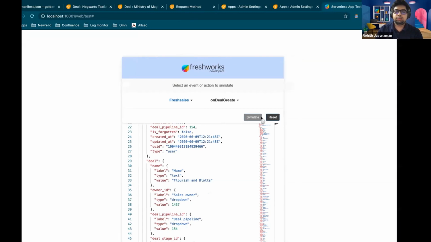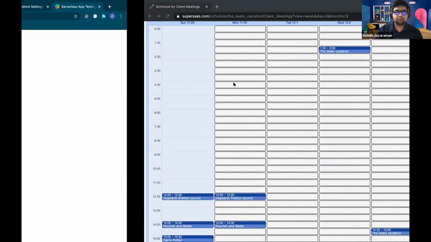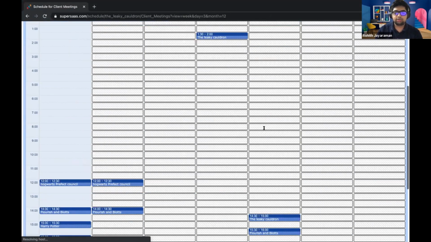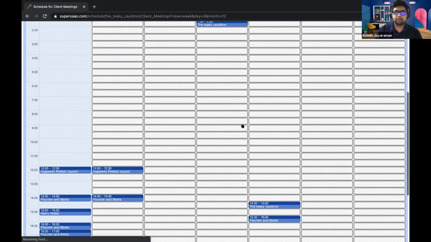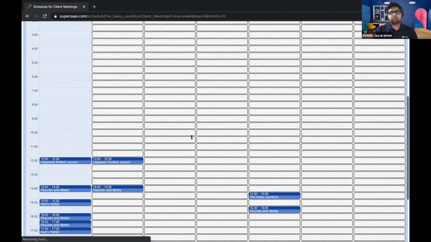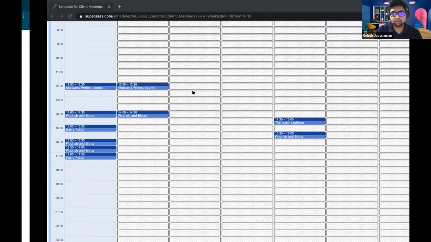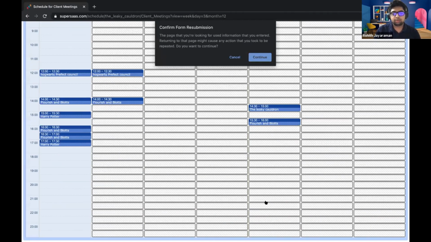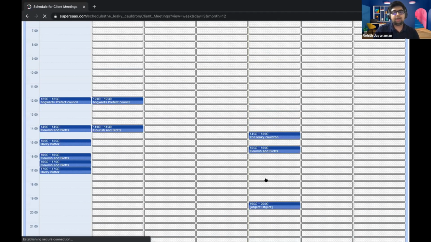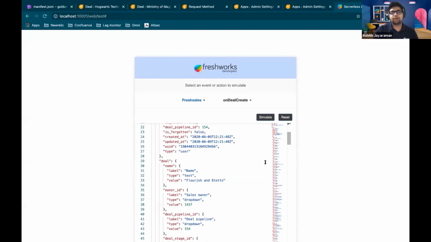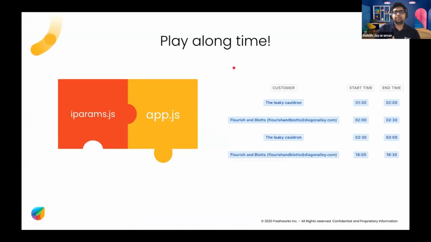So I think I'm having internet problems, which is why it is taking a lot of time to load the local test, because I'm presenting it at the same time. But okay, so let's just reload that. Right. So here, you have an event that's been created. So I probably made some small error, which is why it's not showing you the exact name. But that again is overall what we've done, right?